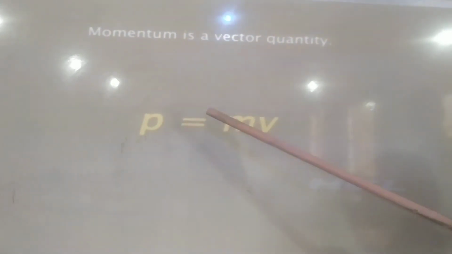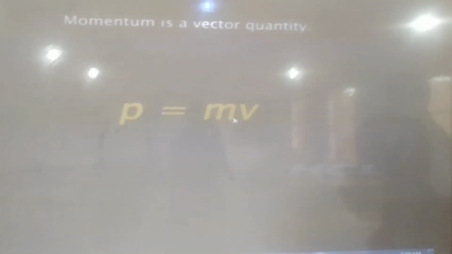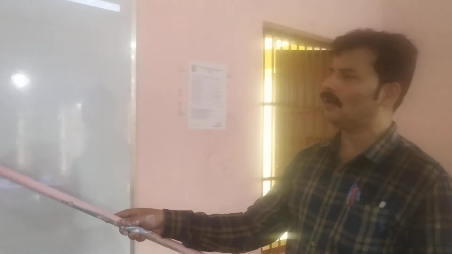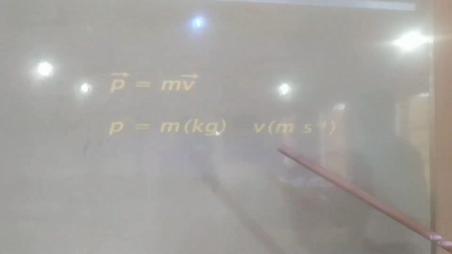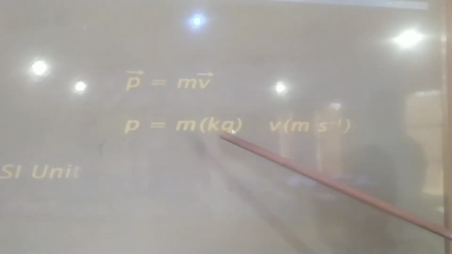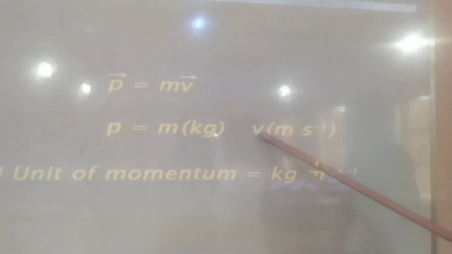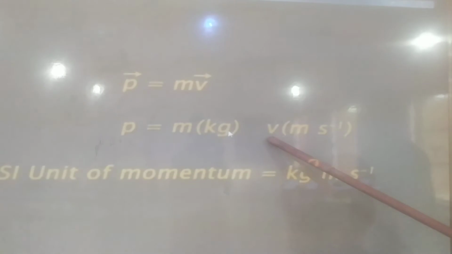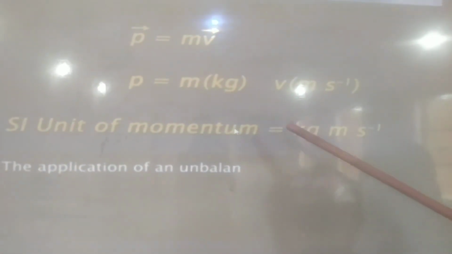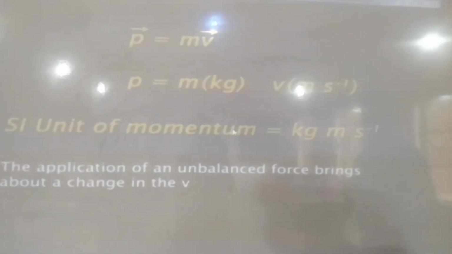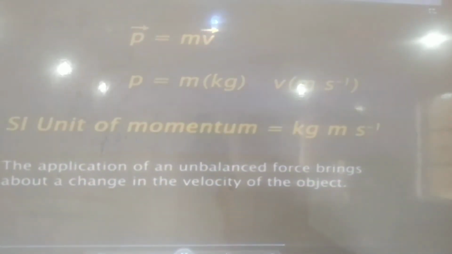Momentum is a vector quantity. That means it has magnitude as well as direction. Once two things are there, it is known as a vector quantity. A vector quantity is shown by an arrow. The unit of mass is kilogram and the velocity is meter per second, or meter second to the power minus 1. So the SI unit of momentum is kilogram meter second to the power minus 1.